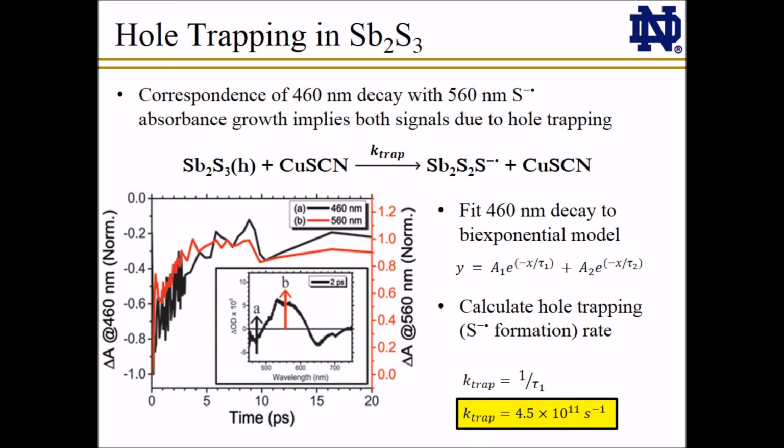To obtain the kinetics of this hole trapping event, the decay at 460 nanometers was fit using a bi-exponential model, and the rate of hole trapping was calculated as the inverse of the short lifetime of this decay. Using this method, it was found that photogenerated valence band holes in antimony sulfide are trapped as a sulfide radical species with an estimated exponential rate constant of 4.5 times 10 to the 11th per second.